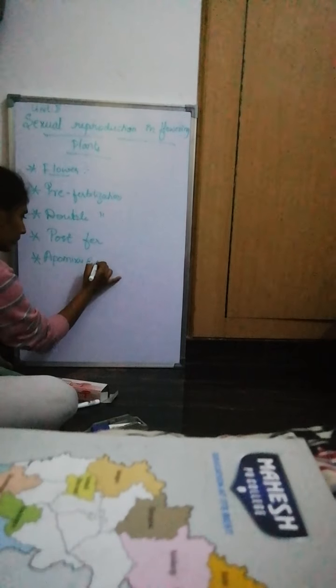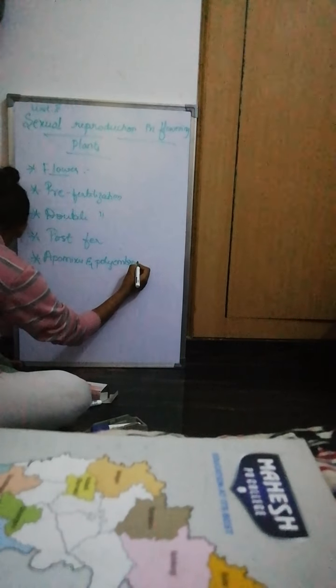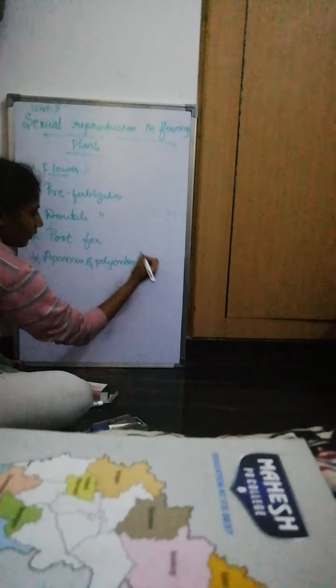And double fertilization. And the next one is post-fertilization. Here also you are going to study the structure and also the events. The last is apomixis and polyembryony.